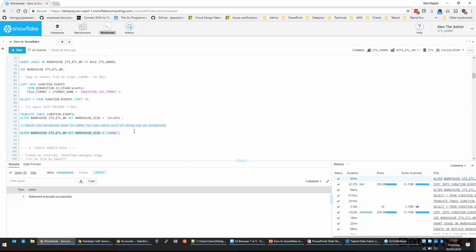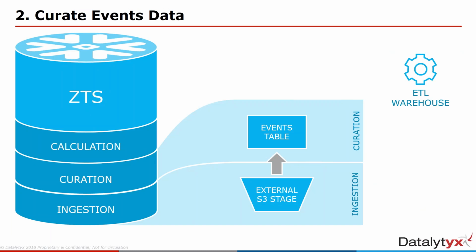And again, this sizing up and sizing down can be automated. So if you've got a bulk copy script that's going to run at a certain time, let's say every day, you might want to bump up the size of your ETL warehouse to cope with it at the start. So put an alter warehouse statement at the top, run the copy statements, and then alter it back down to the usual size for maybe the incremental imports that happen during the day.